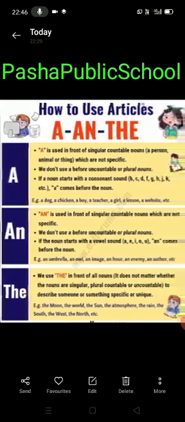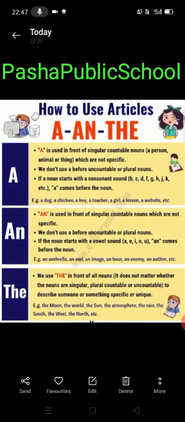How to use articles? A and the. A is used in front of singular countable nouns, a person, animal or thing which are not specific. We don't use a before uncountable or plural nouns. If a noun starts with a consonant sound B, C, D, F, G, H, J, K, etc., a comes before the noun. For example, a dog, a chicken, a boy, a teacher, a girl, a lesson, a website, etc.